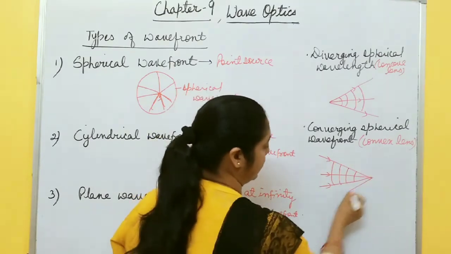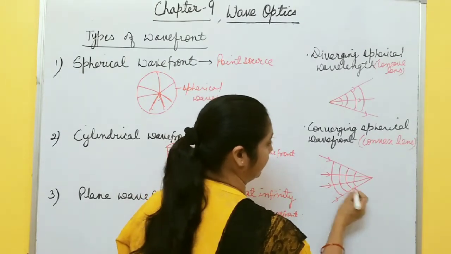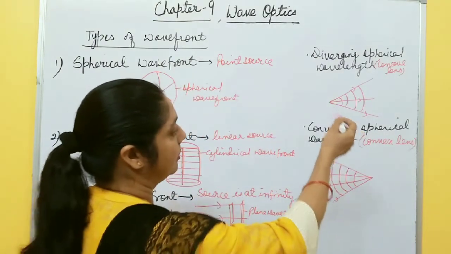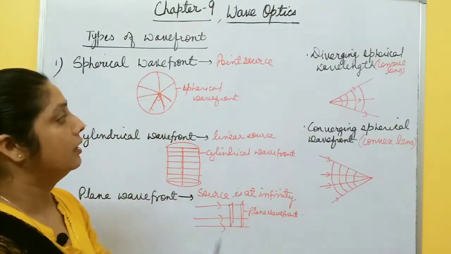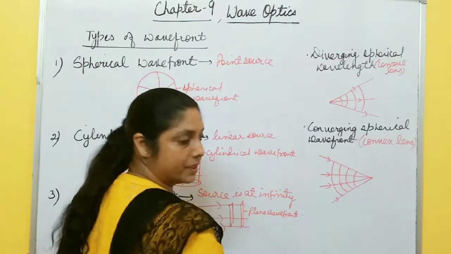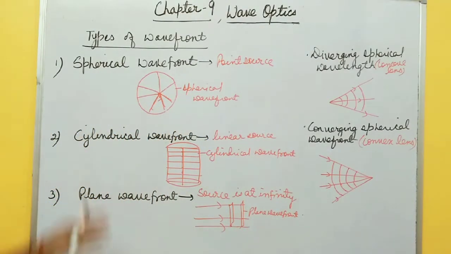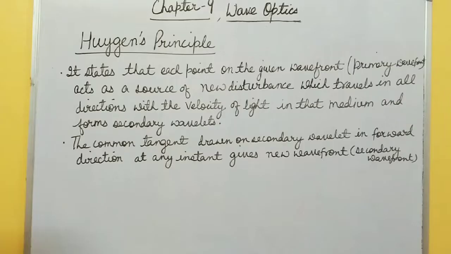So in this way, like this one, right? In a 1 mark question it may come: diverging spherical wavefront, draw a wavefront for convex lens, you draw like this one, converging spherical wavefront. So these are different types of wavefront. Please take a screenshot, then we will discuss the next topic.